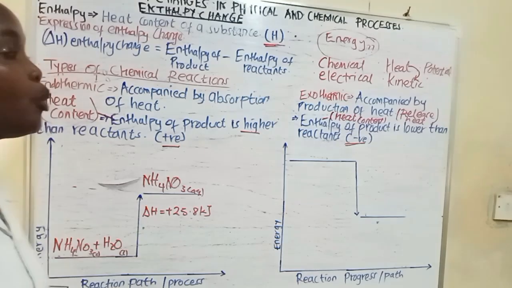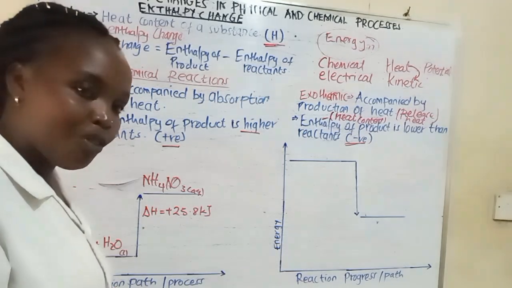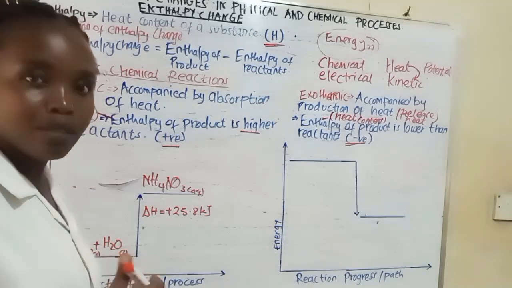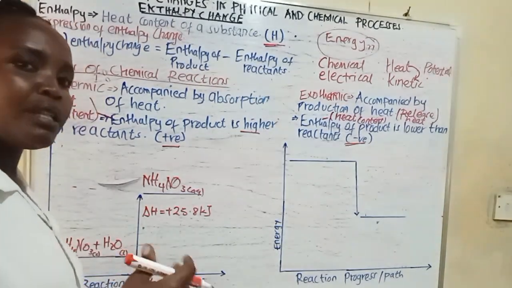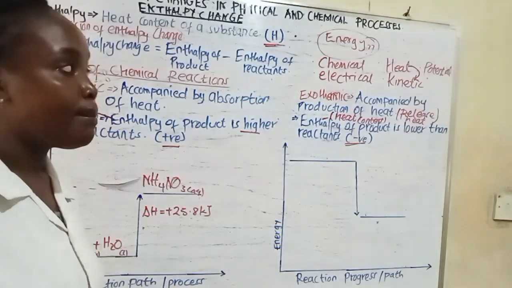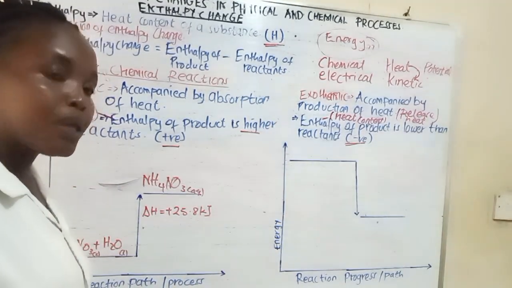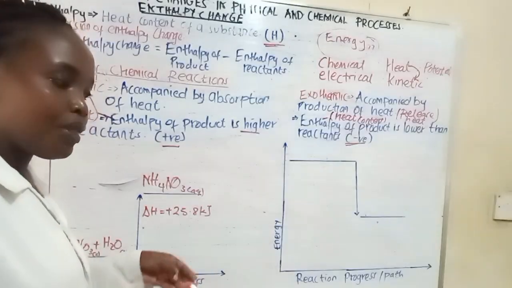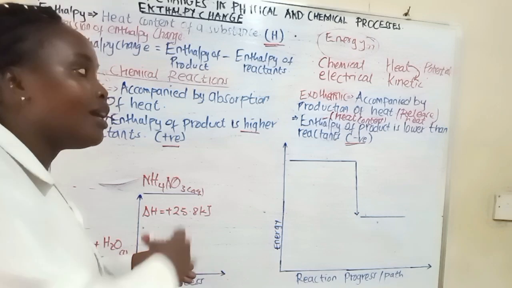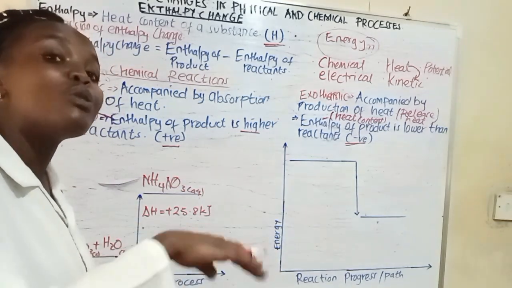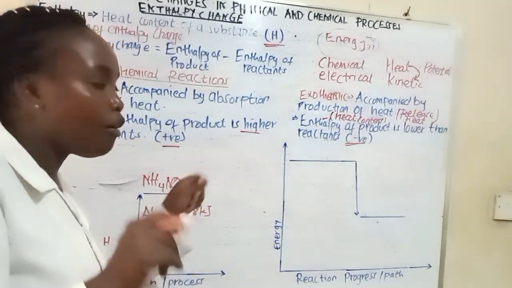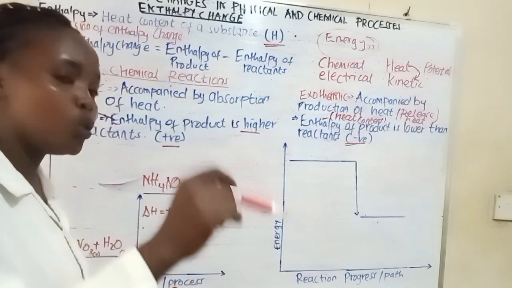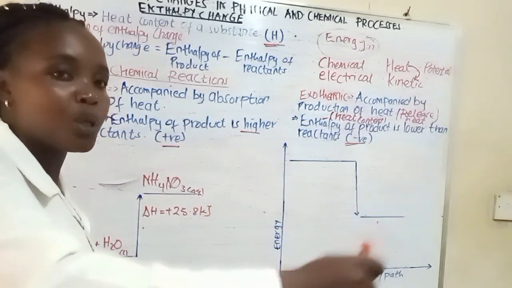Now, when you're talking about sodium hydroxide, on the other hand, when you dissolve it in water, you're going to lead to the formation of sodium hydroxide solution. Okay? Remember, we're talking about sodium hydroxide pellets. Now, this sodium hydroxide solution is exothermic, because it leads to the release or production of heat to the surrounding. The heat is moving from the sodium hydroxide pellets to the surrounding, which is your solution, which is water. So if you measure the temperature of water before dissolving sodium hydroxide, it is going to be lower compared to the temperature of your sodium hydroxide solution.